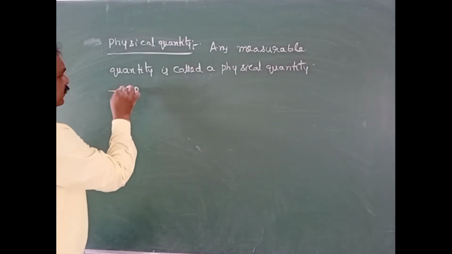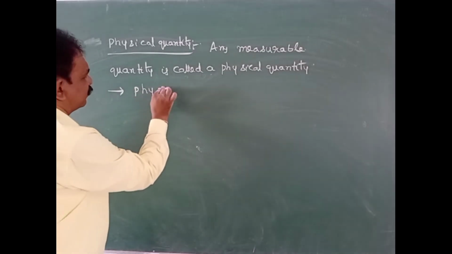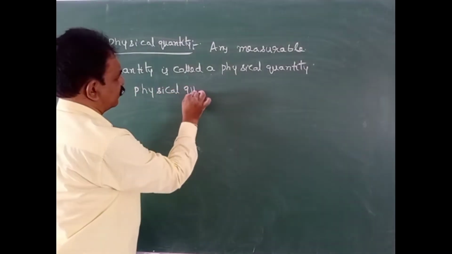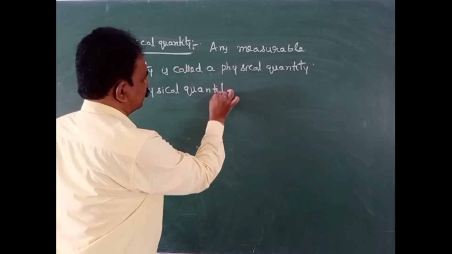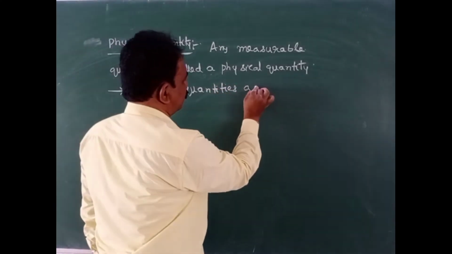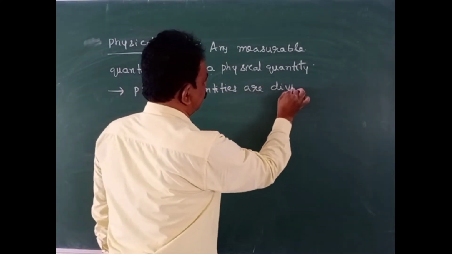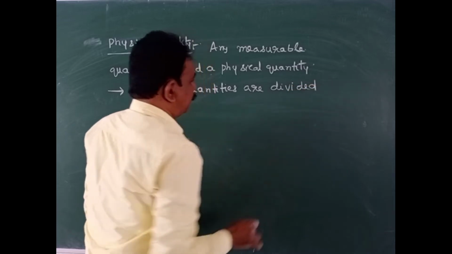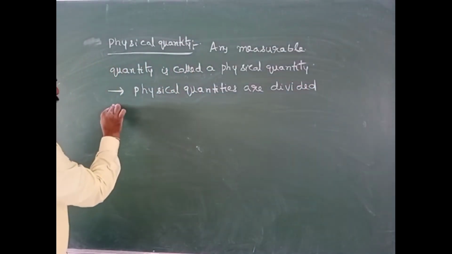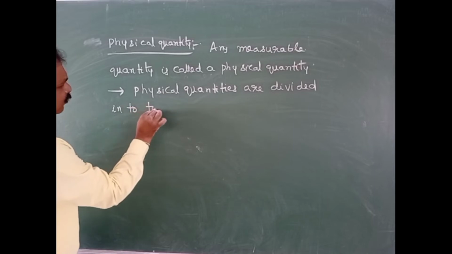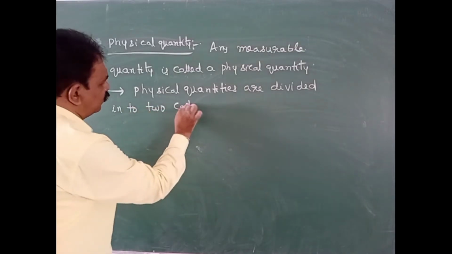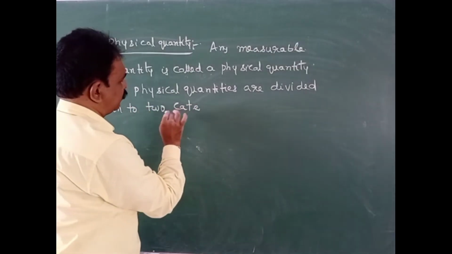Physical quantities are divided into two categories.